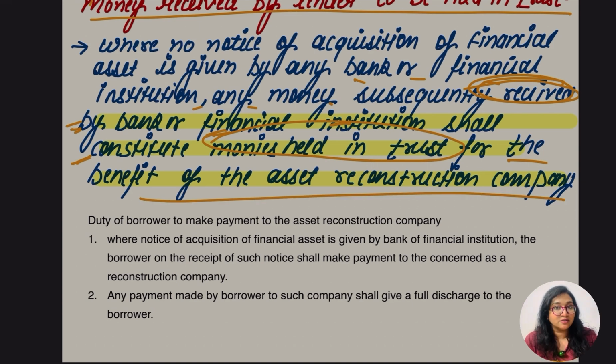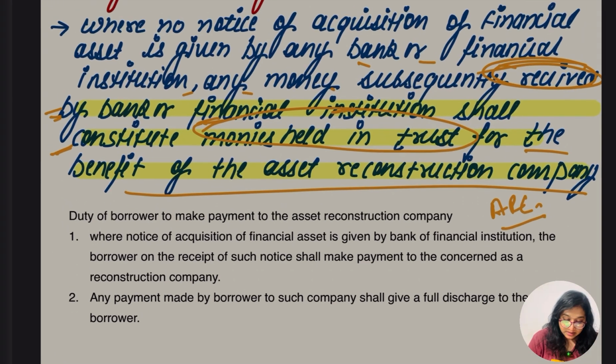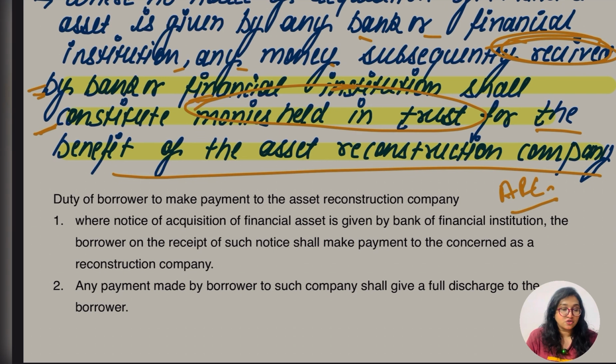For the benefit of the asset reconstruction company. So can I write ARC? That is going to be held for the benefit of ARC. Duty of borrower to make payment to the asset reconstruction company.